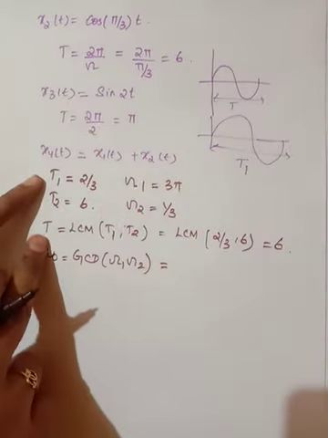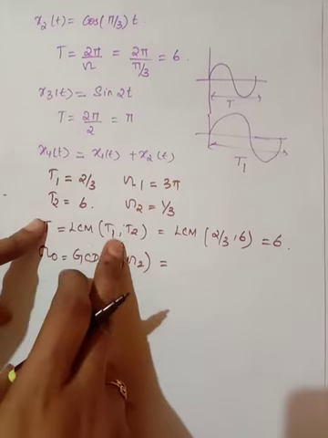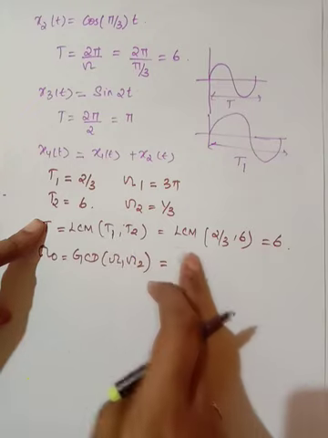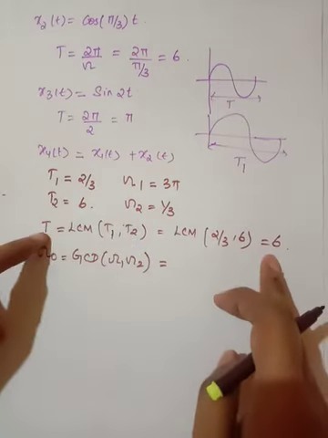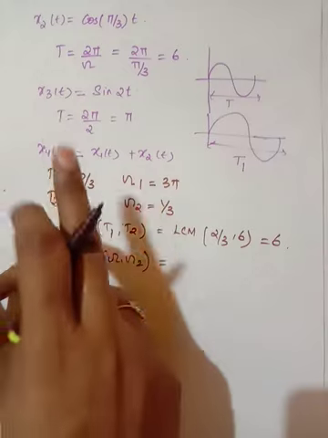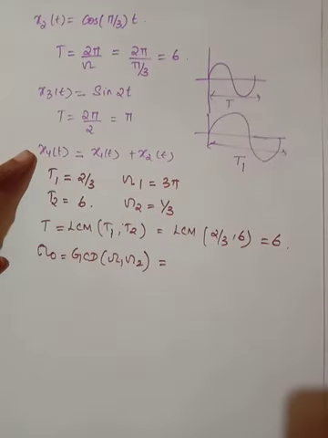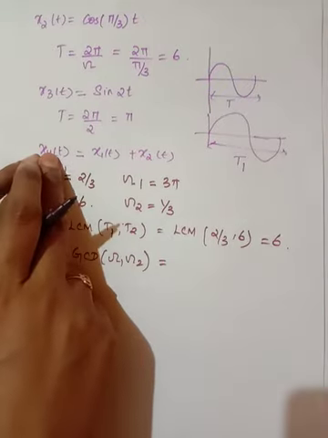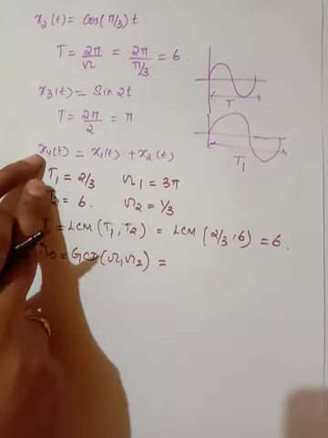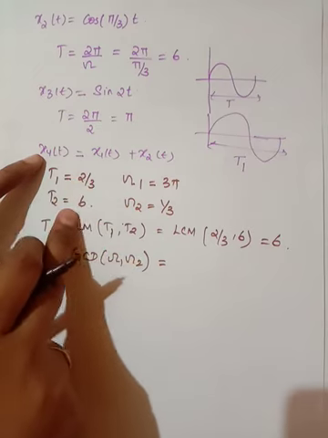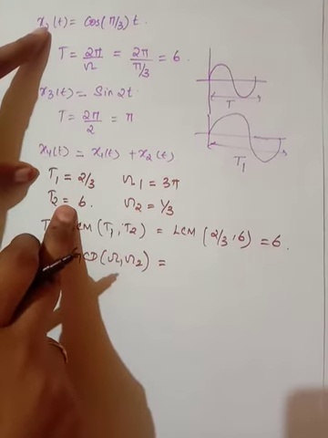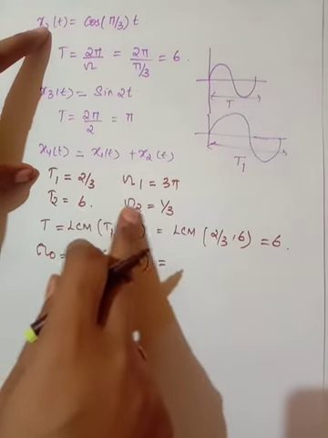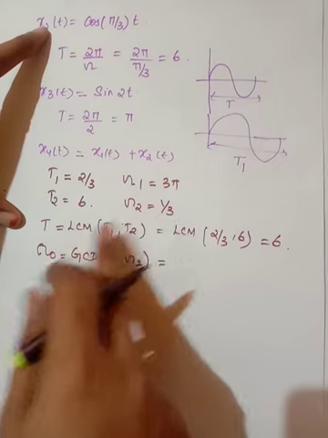So in order to find the fundamental period of these two signals, we find the LCM of the two fundamental periods, which is equal to 6. Any signal will have only one fundamental frequency and one fundamental time period. Here this signal is the addition of two signals. T1 is equal to 2/3, T2 is equal to 6, and the angular frequency omega1 is equal to 3 pi, and the angular frequency for the second signal is equal to pi/3.